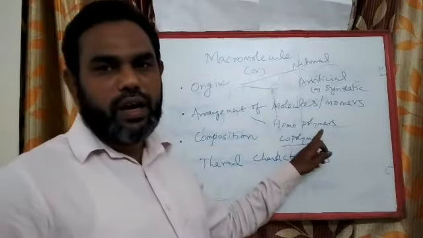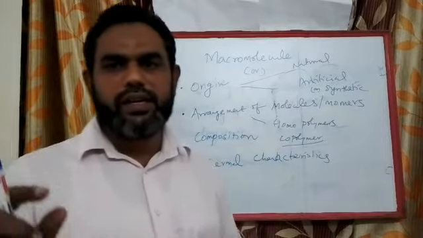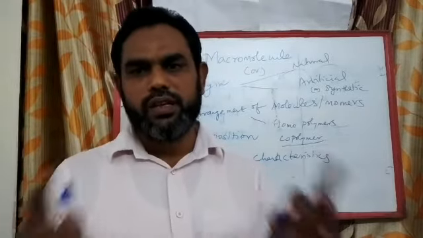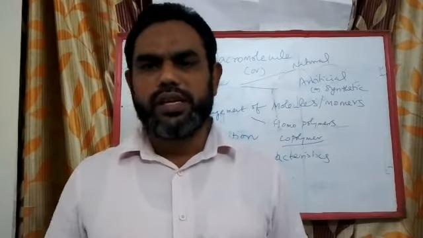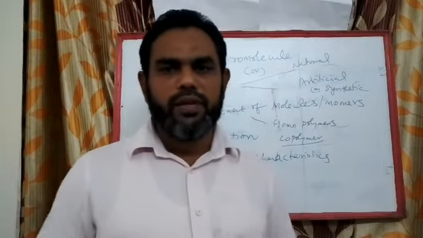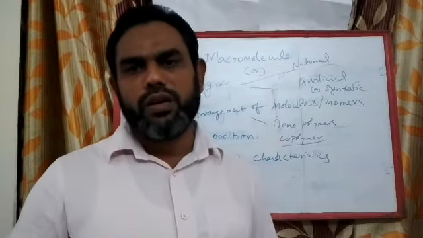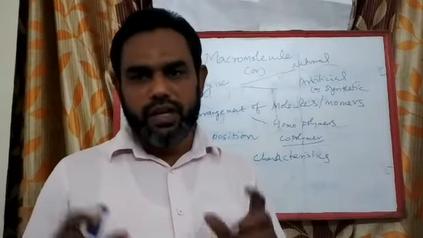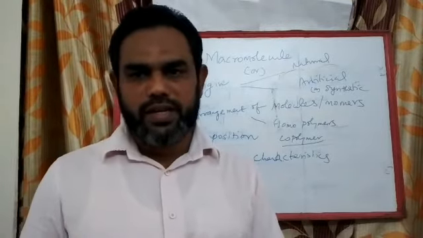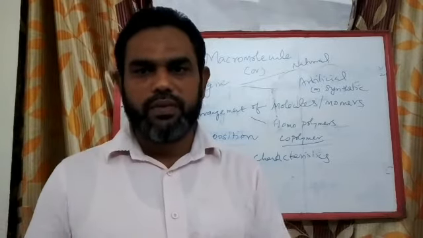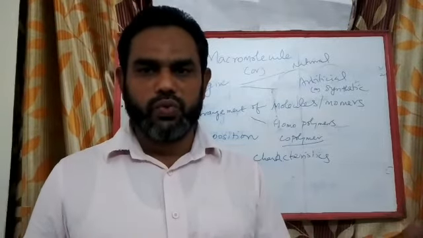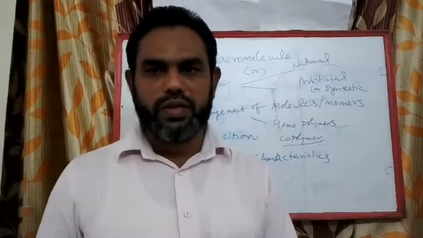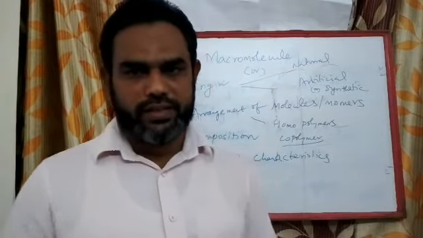Homopolymers are made up of one single monomeric unit throughout the chain. If a polymer consists of one single monomeric unit throughout the chain, it is called a homopolymer. If a polymer consists of more than one monomeric unit, it is called a copolymer. The word co means partner, made up of two, interaction between the two. We use the term co-worker, colleague.